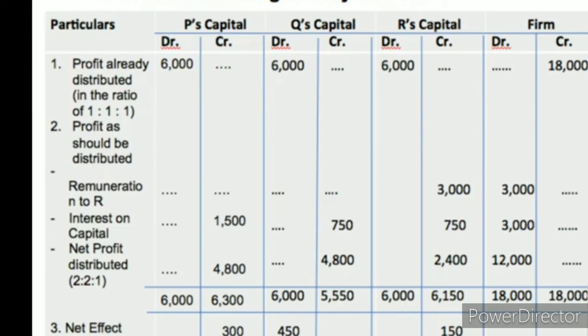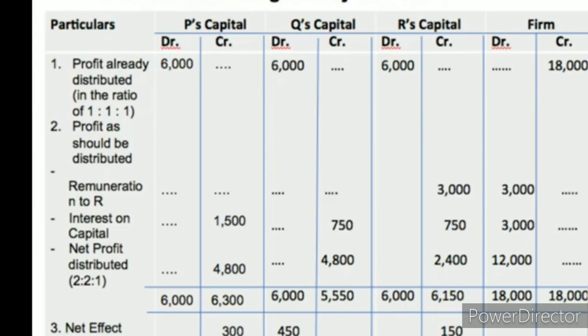That is 2 is to 2 is to 1. So 2 is to 2 is to 1 means 4,800, 4,800, 2,400 will be credited to all the partners, because this 12,000 is split by 2 by 5, 2 by 5, 1 by 5 in the ratio.